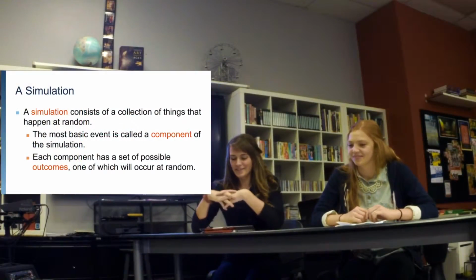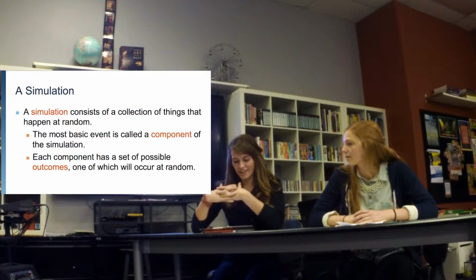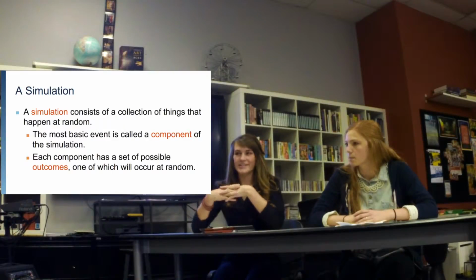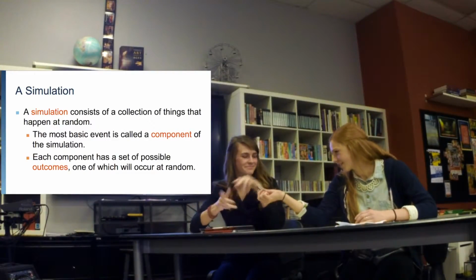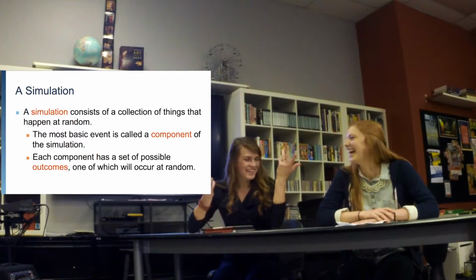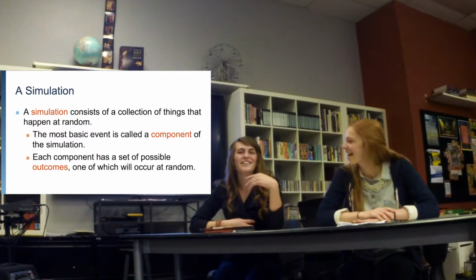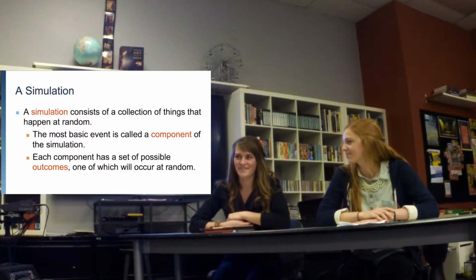So. Today we'll be talking about simulation. A simulation is a collection of things that happen at random, and it's an action, not a tangible thing. So Katie, flip this coin 500 times. Wait, Savannah, that's the point of simulation. I don't need to flip it. I can put all the data in the computer and it will give me the random number.